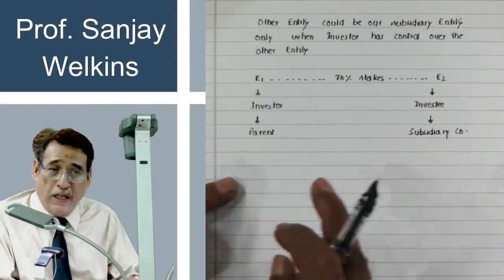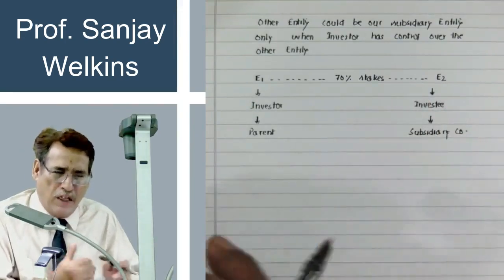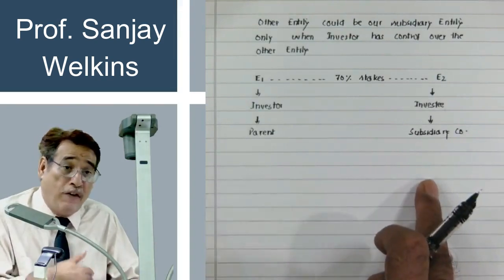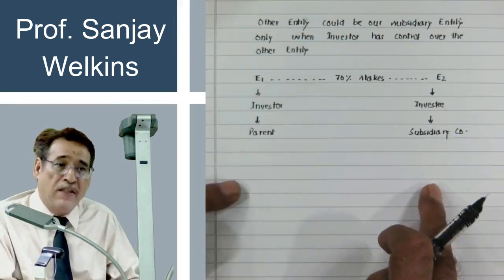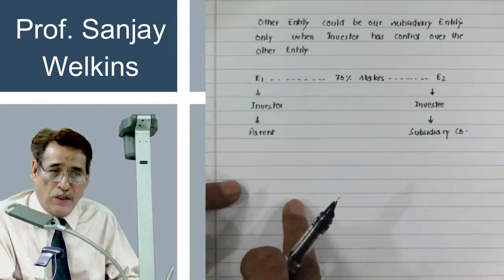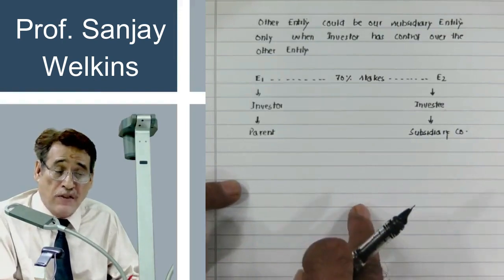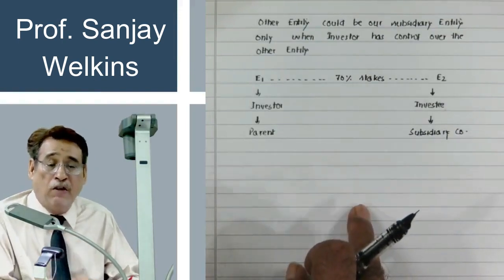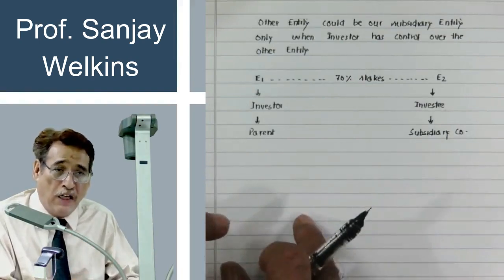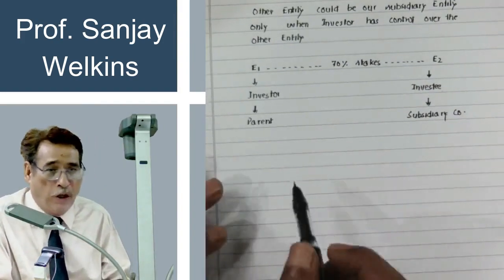Sometimes what happens, we make the investment. Let us say I have invested in 30% stakes of the other entity. In that case, I am not having the control, although I am having significant influence. In that case, other entity will not be considered as my subsidiary. Other entity will be known as my associate. Even in that case, I will have to prepare the consolidated financial statement. But in that case, the consolidated financial statement will be prepared in the light of Ind AS 28 and not as per Ind AS 110. Ind AS 110 will apply only when you are having control of the other enterprise. So now I am not going to repeat this particular point.